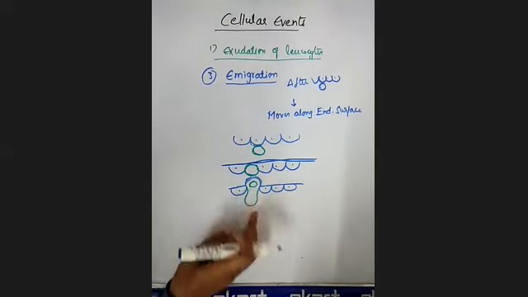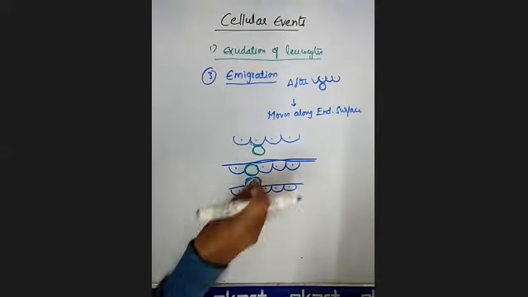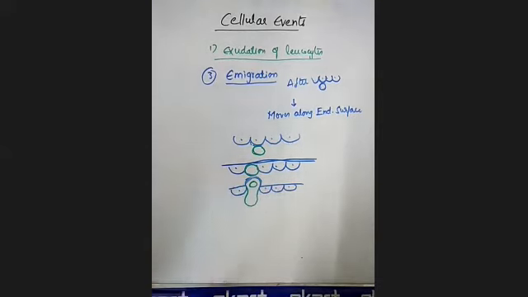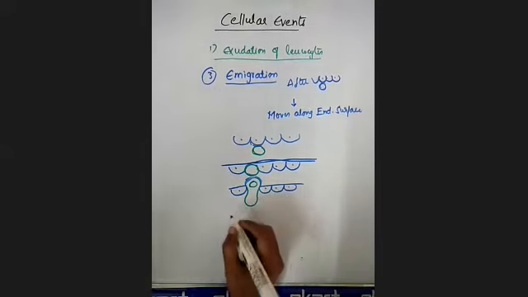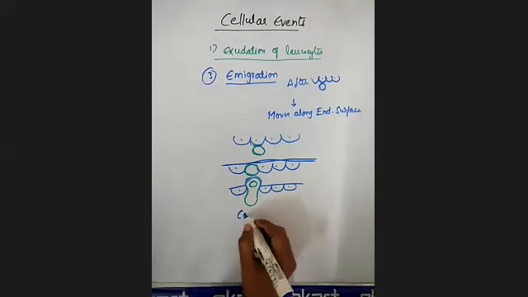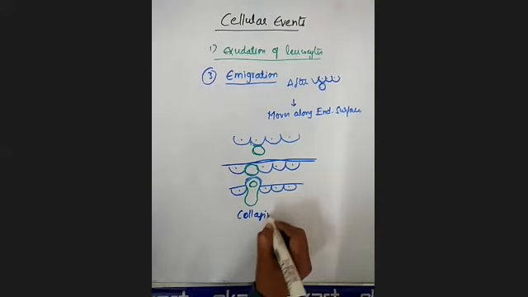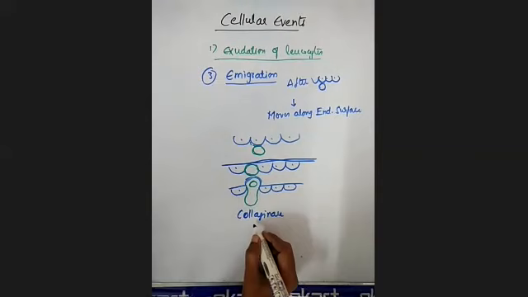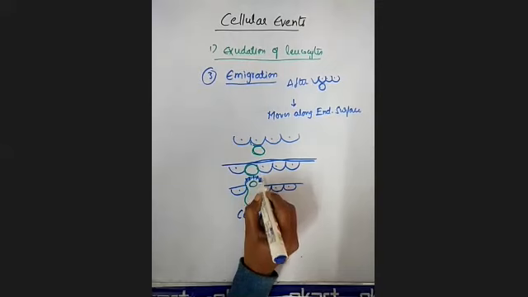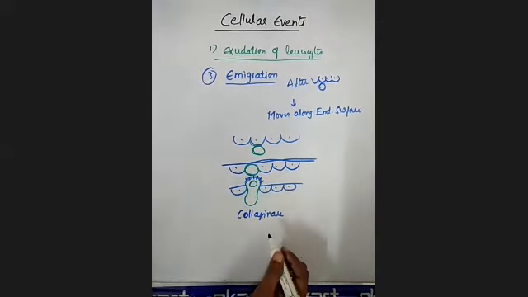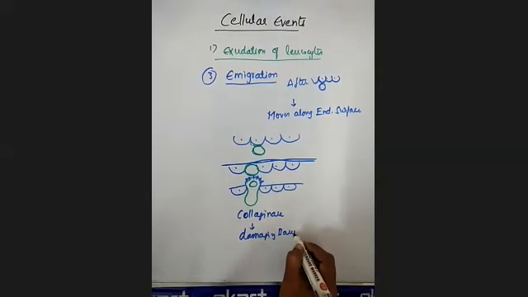Once it forms a pseudopod, the neutrophil gets lodged into that pseudopod. Then enzymes like collagenase are released from the neutrophils, which damage the basement membrane of the blood vessel.